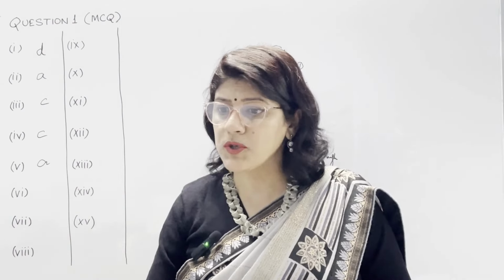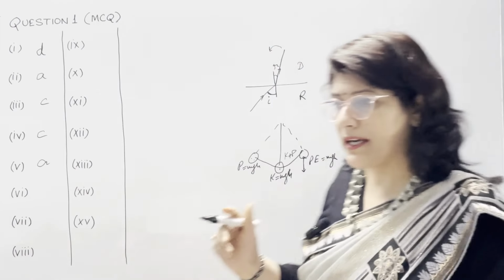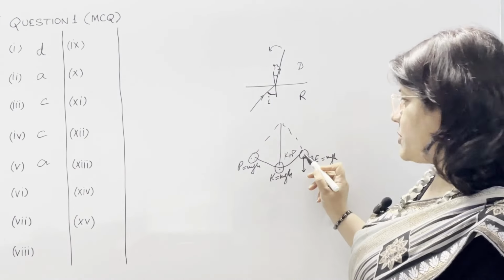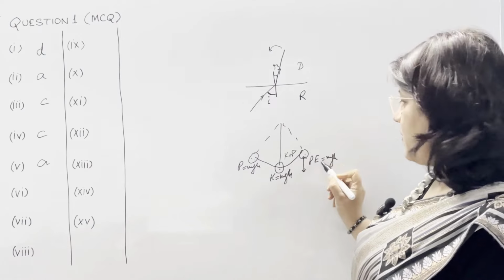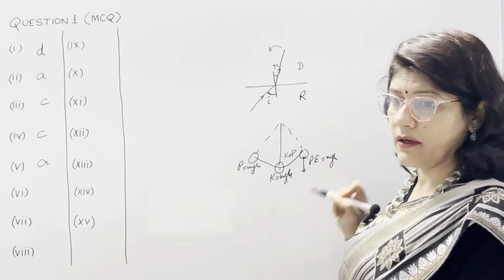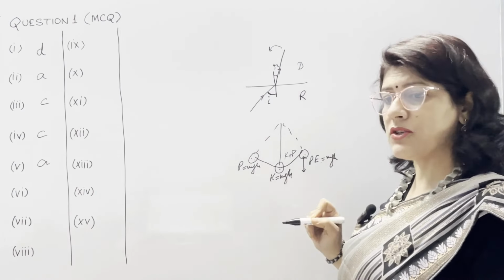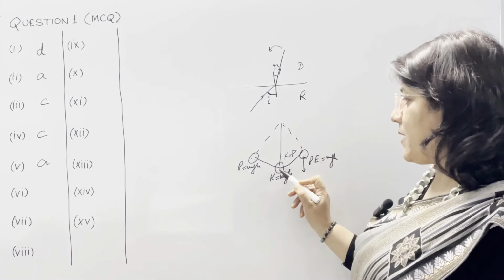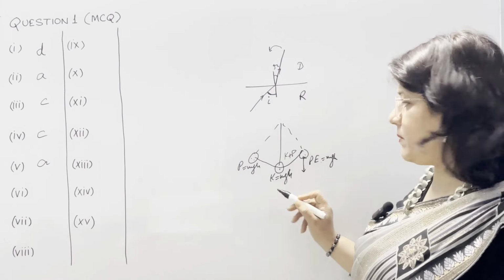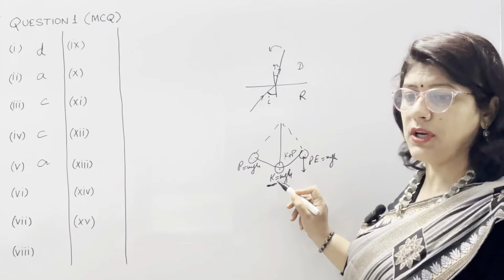So our second option is it has the maximum kinetic energy at its extreme position. Extreme position, maximum kinetic energy not possible because potential energy due to height is there. C is it has the maximum potential energy at its mean position. At mean position, potential energy is not possible because here all the energy is due to motion.